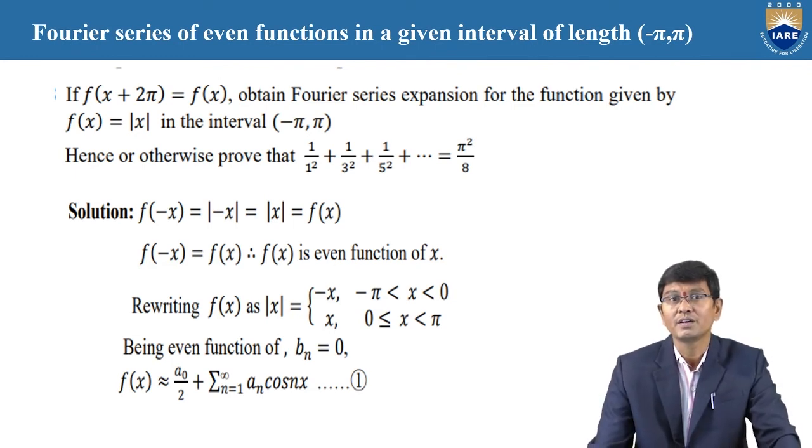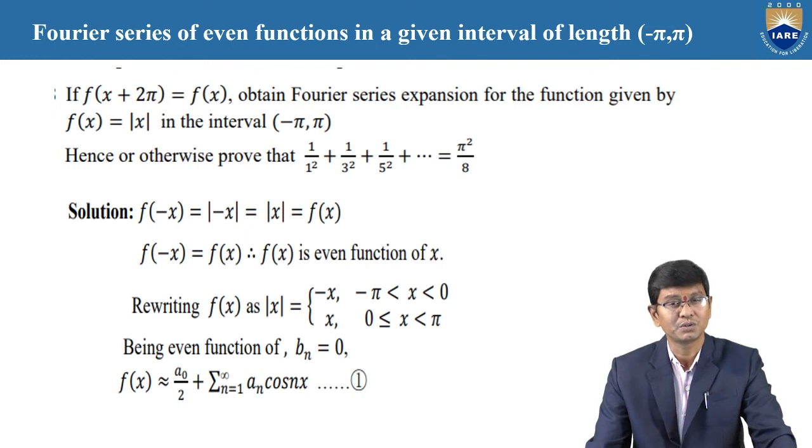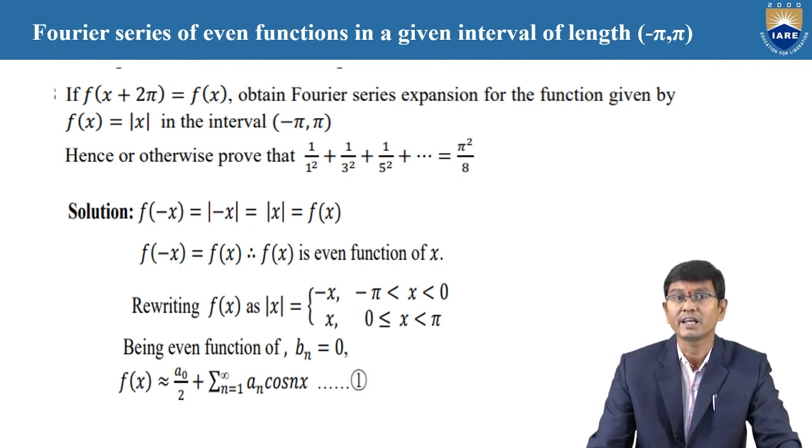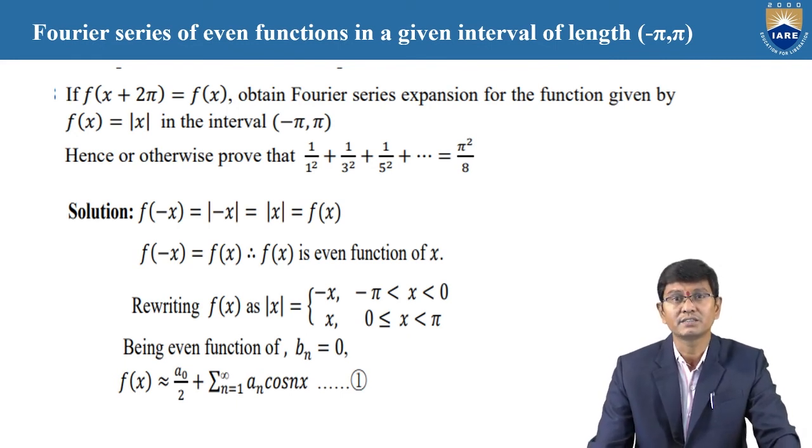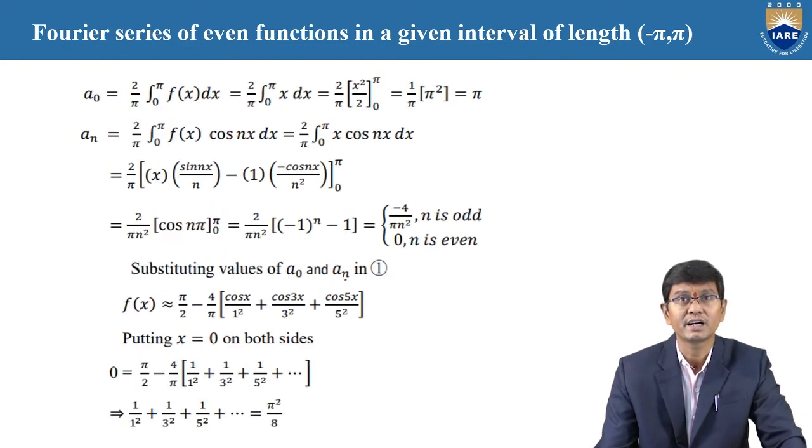Therefore, here also b n is equal to 0. We need to find only a naught and a n. Therefore, f of x equal to a naught by 2 plus summation n equal to 1 to infinity a n into cos nx. Here also we need to find only the values a naught and a n.